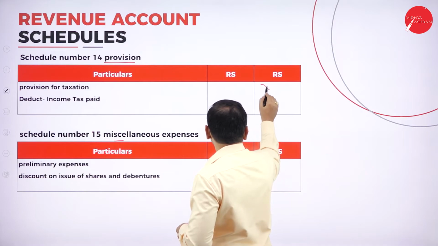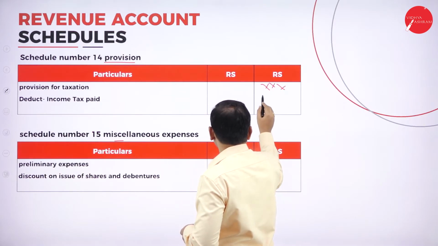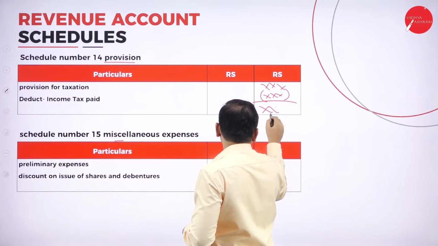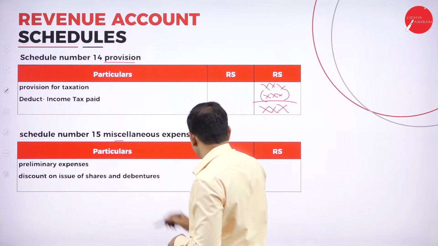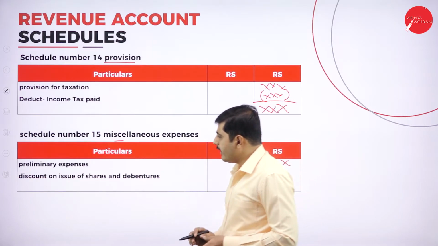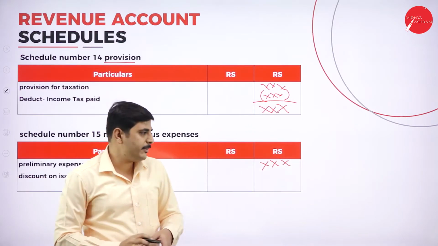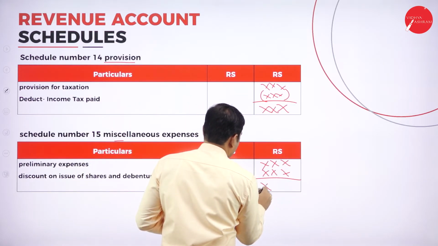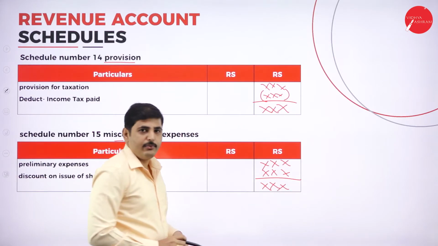So provision for taxation, deduct if you have any income tax, deduct it and put in the outer column. Next one, preliminary expense also comes under schedule number 15, and next one, discount on issue of shares and debenture also comes under miscellaneous expenses. Total is the total of schedule number 15. Now let's go to the working note.